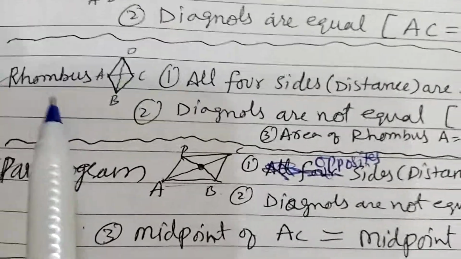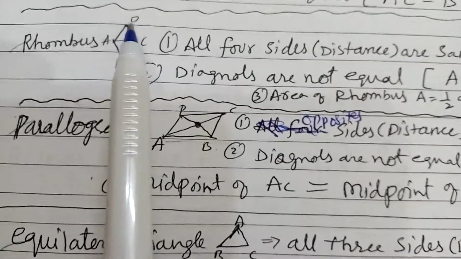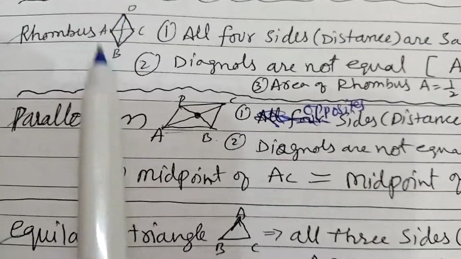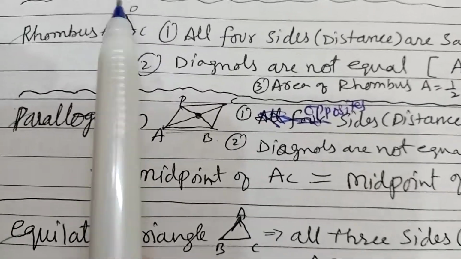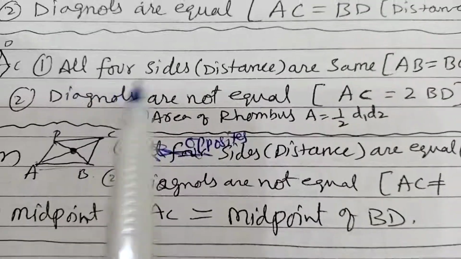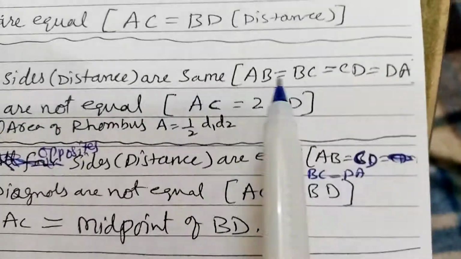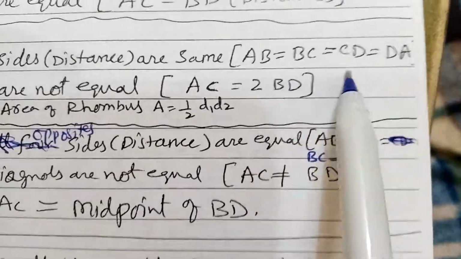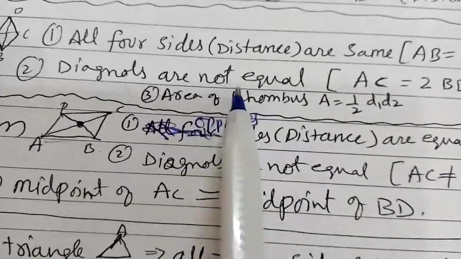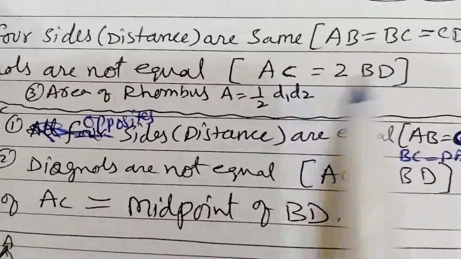Suppose they ask you to prove a rhombus. Rhombus is like a kite. So ABCD: here all 4 sides distances are the same, but diagonals are not equal. So what you have to find? All 4 sides distances are same, meaning AB is equal to BC is equal to CD is equal to DA. Diagonals are not equal in a rhombus.